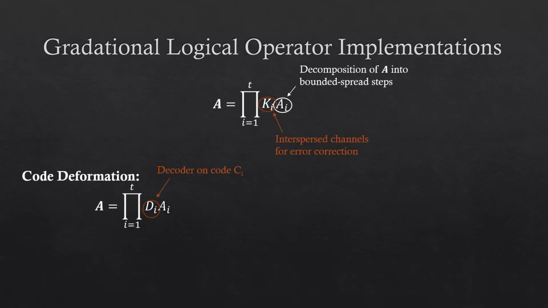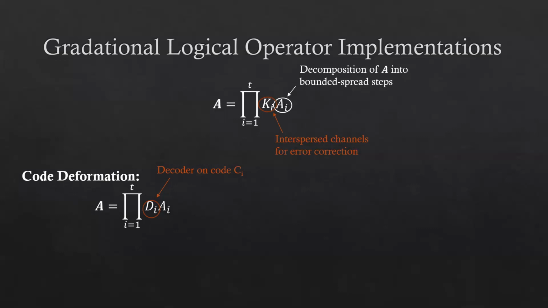We note the most natural example of gradational logical operator implementations is code deformation. This is where we interpret each Ai to map us between a sequence of error correcting codes, since it changes the stabilizers to different operators. We can then perform decoders on these intermediate codes to give ourselves fault tolerance by slowly deforming between the sequence without ever allowing the errors to become uncorrectable. This works provided that we have intermediate codes where the noise remains tolerable, and that we have some decoders that we can use on these intermediate codes.